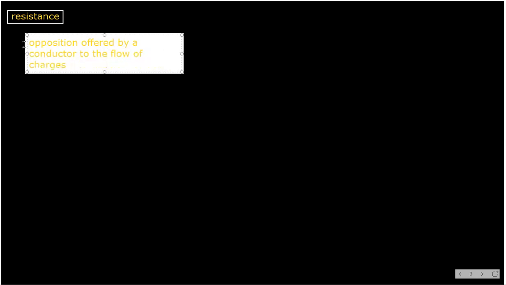Very good. Another definition? The ability of a resistor to stop the amount of current to be flown in a conductor. Okay, so see, opposition offered by a conductor to the flow of charges. Can I write like this? Yes, sir. So this is our definition of resistance,